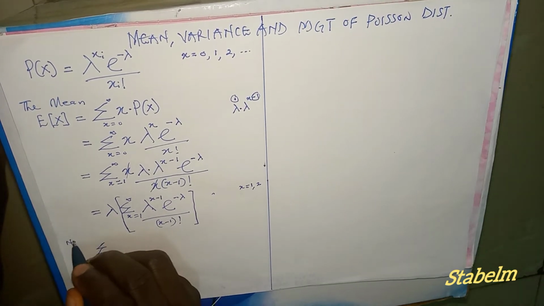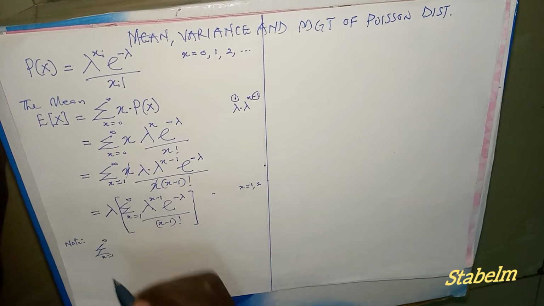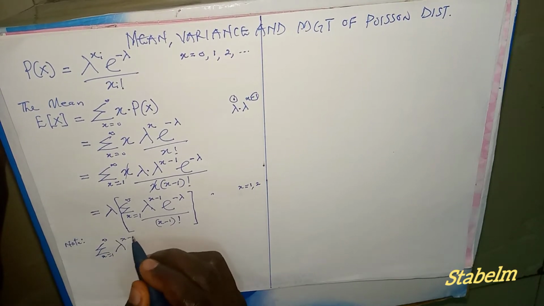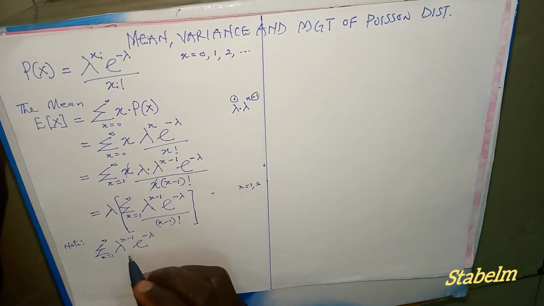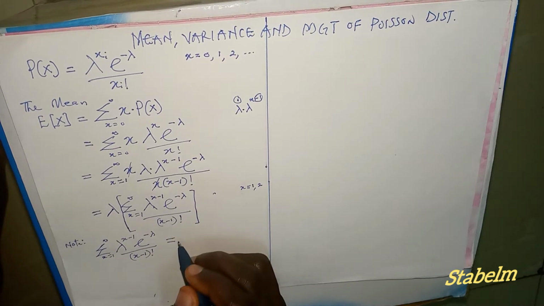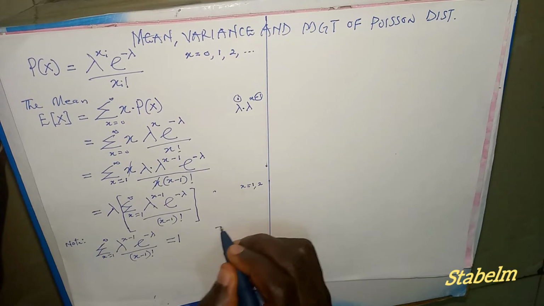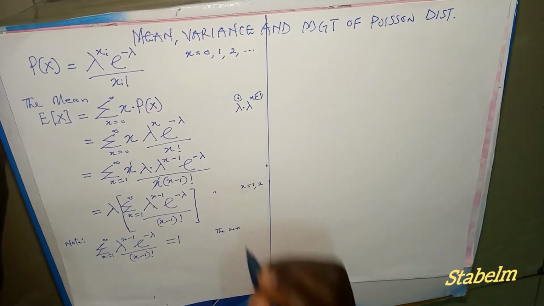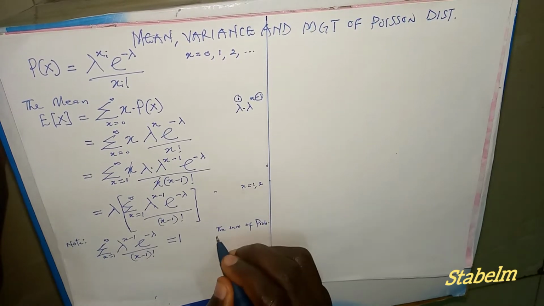Note that the summation from 1 to infinity of lambda raised to power x minus 1, exponential minus lambda, divided by x minus 1 factorial, all of this is going to be 1, since it is the sum of probabilities of all sample points.